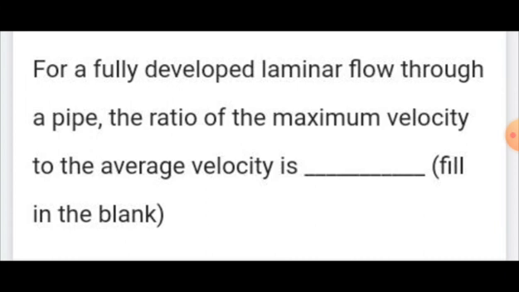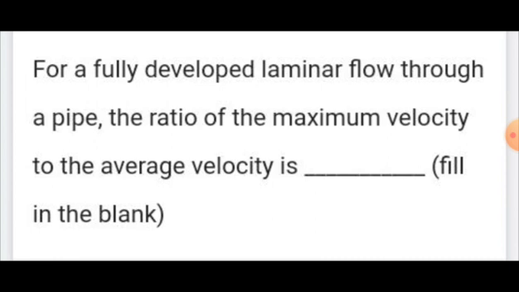Before I say the answer, we should know what is fully developed laminar flow. The fully developed word indicates that if the water starts flowing in a pipe, for example a circular pipe, the first layer of water which meets the surface of the pipe will have lower velocity.